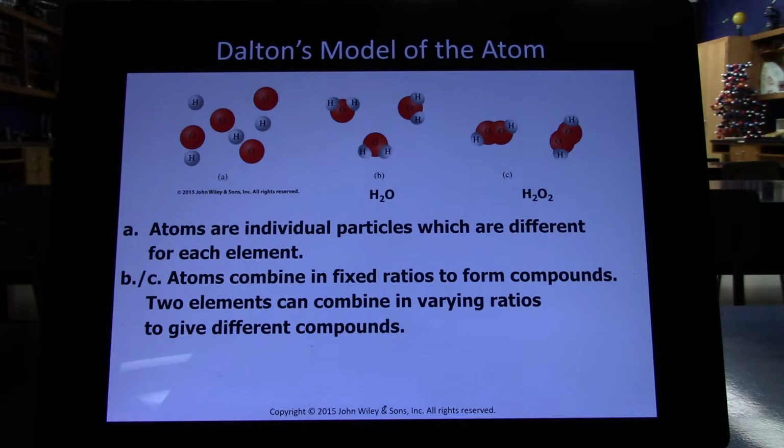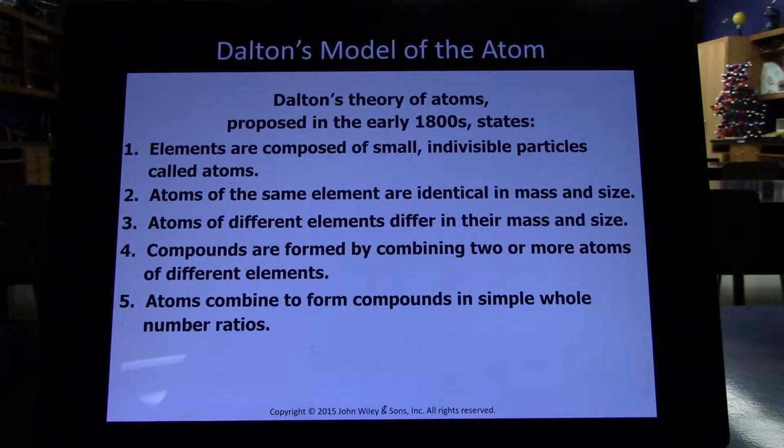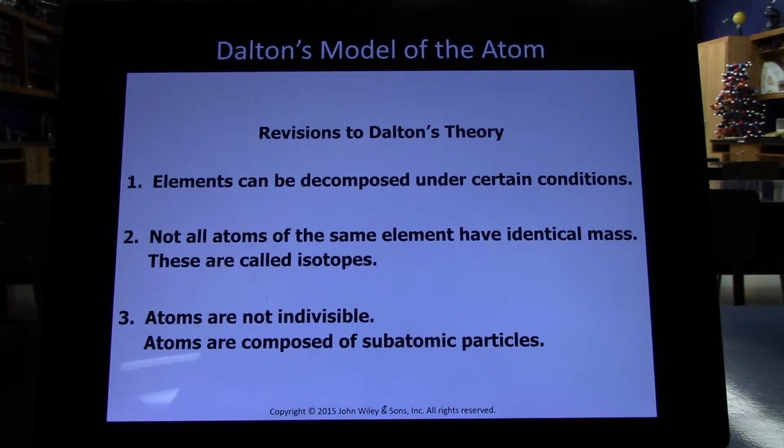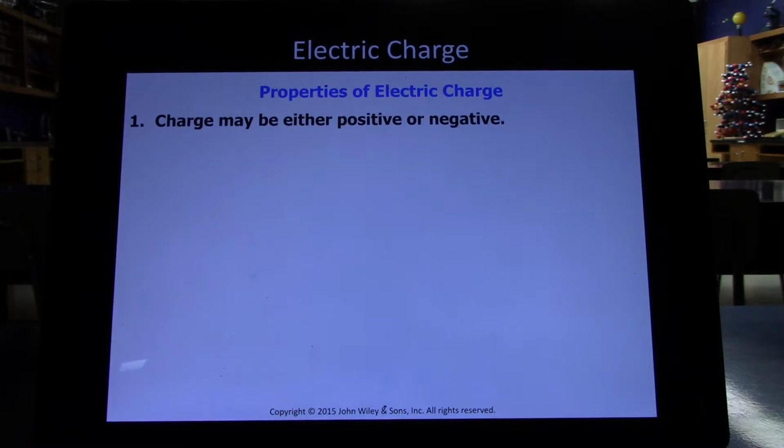If we go back to number 3, atoms of different elements differ in their mass and size. That's also not true. Because of isotopes, you can have a carbon-14 and a nitrogen-14, and they are both the same size and mass, even though they're different elements. Carbon-14 is 14 atomic mass units, and so is nitrogen-14. And so the first 3 of Dalton's postulates don't fully apply anymore. There have been a couple of exceptions, but overall it was a great theory, and it was the first major theory in chemistry in a really long time, so it was really substantial.